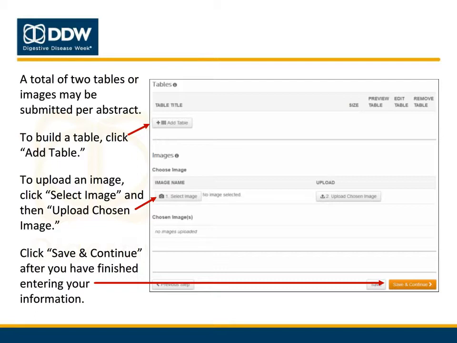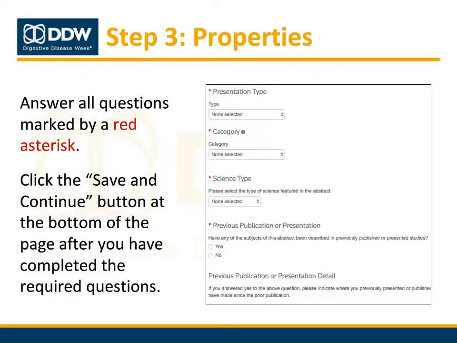At any time during the submission process, you can log out and return to your draft, provided that you save your work. To complete Step 3 of the abstract submission process, answer the required questions on this page marked by a red asterisk. First, you will be required to select a presentation type along with the appropriate category and subcategory for your abstract. You must also agree to the DDW rules of submission available at the DDW website. Additional questions will vary by society.